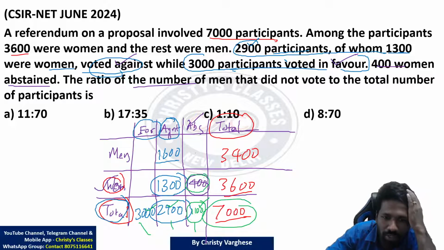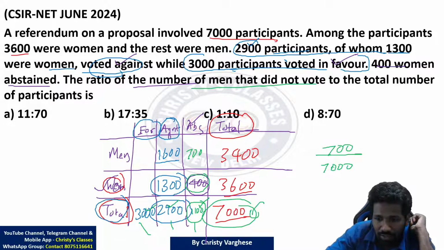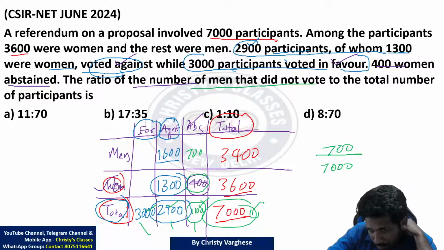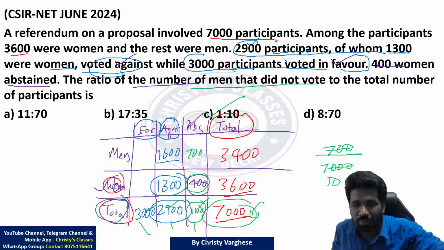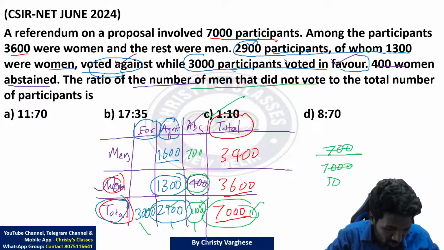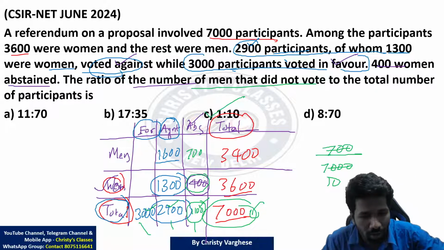Among them women are 400, so the remaining 700 are men. The question is asking the number of men who abstained or did not vote. That is 700 to the total number of participants, that is 7,000. 700 by 7,000, that is 1 by 10. So option C is the correct answer. If you analyze it properly, it is a doable question. Otherwise, it takes too much time if you don't analyze it properly. Is it clear, all of you? Please respond.